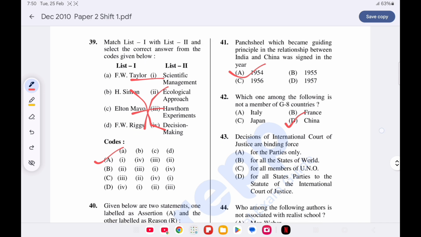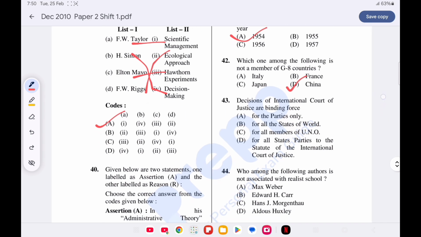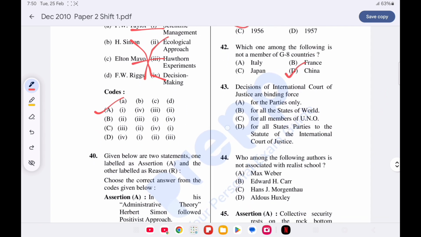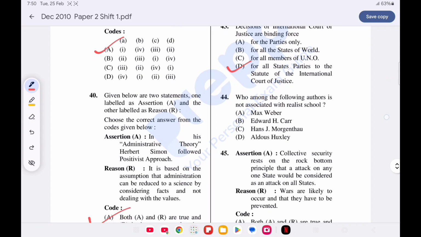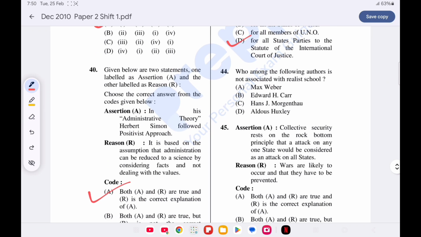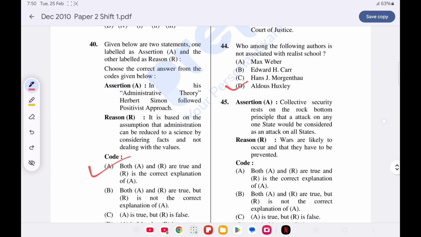Now question number 43. Decisions of the International Court of Justice are binding force. Option D is correct, for all state parties to the statute of the International Court of Justice. Question number 44. Who among the following authors is not associated with the realist school? Option D is correct. Aldous Huxley is not related to the realist school.